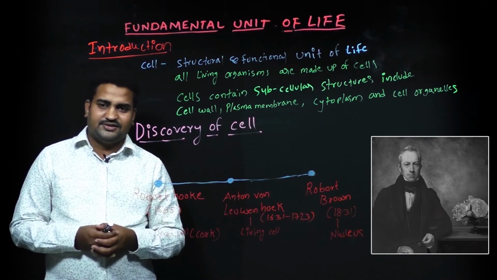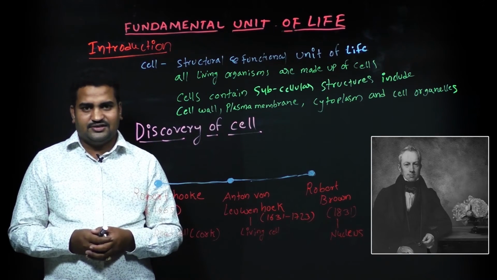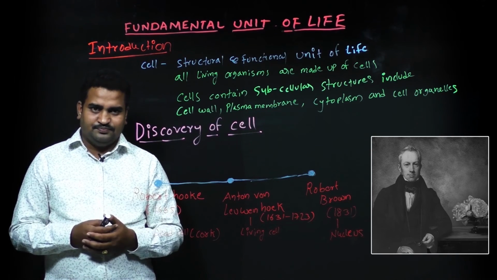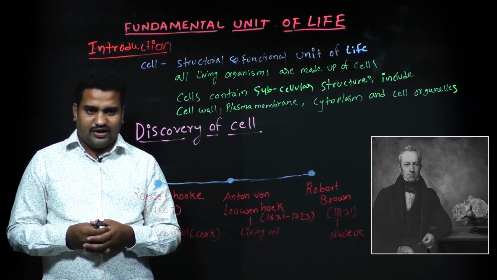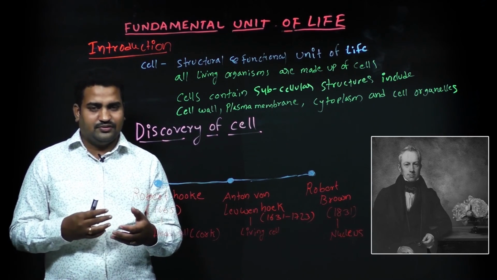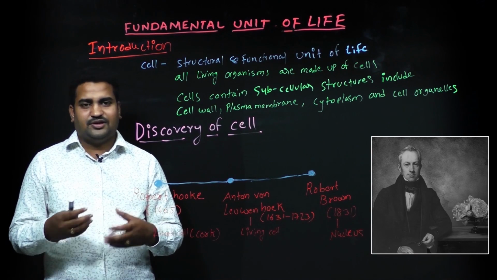So cell is the basic structural and functional unit of the life. All living organisms are made up of cells. Cells contain subcellular structures, and first time the cell was discovered by Robert Hooke, that is dead. Anton van Leeuwenhoek discovered the living cell, and Robert Brown discovered the nucleus.